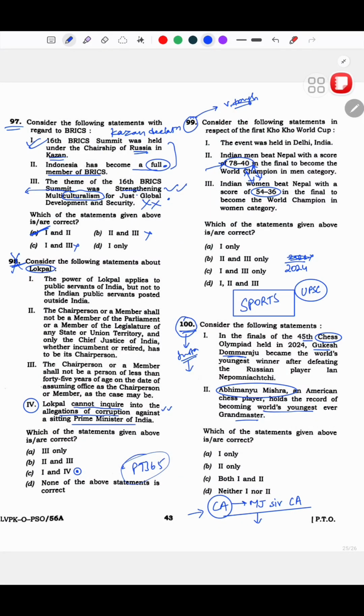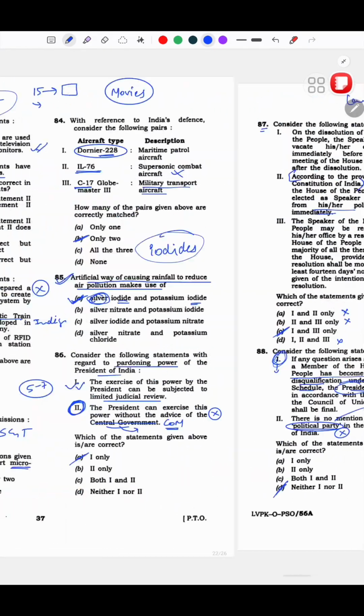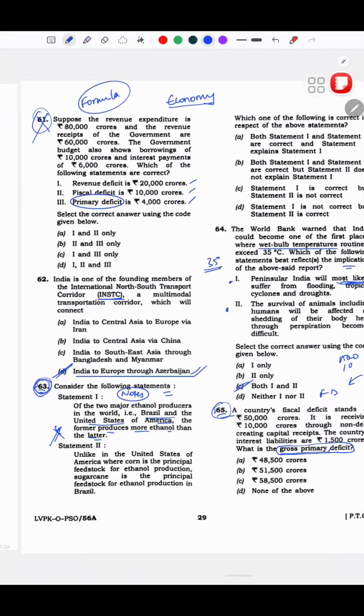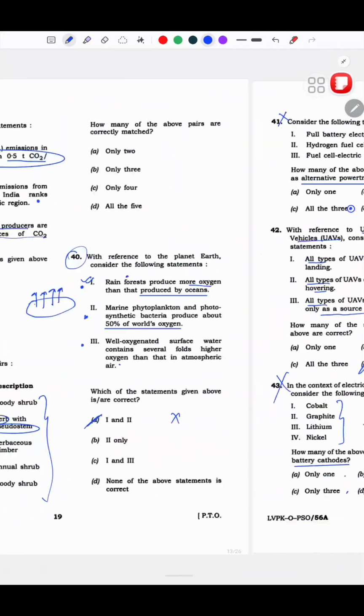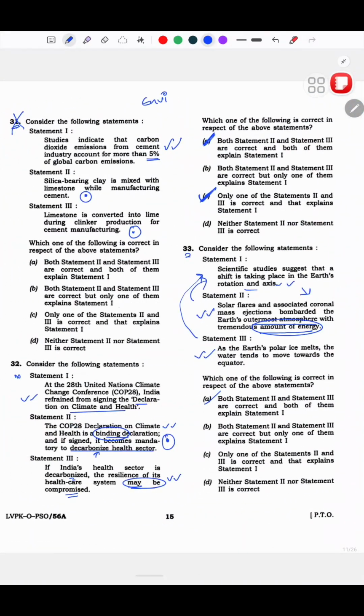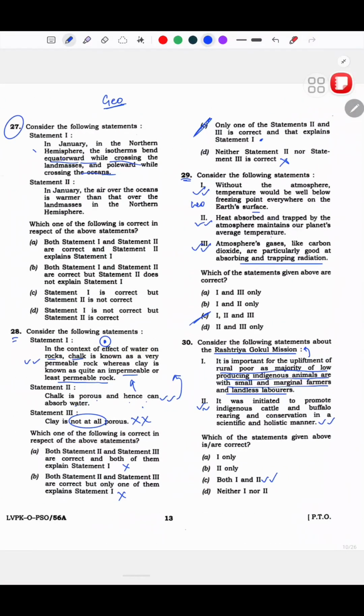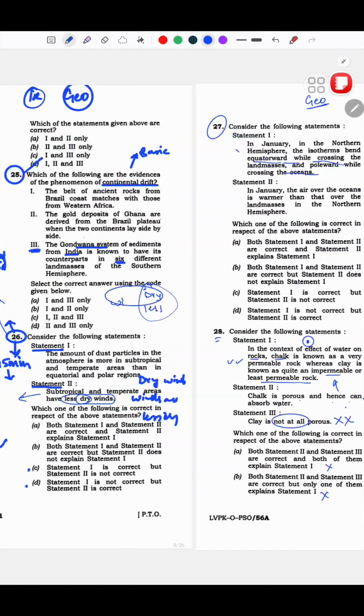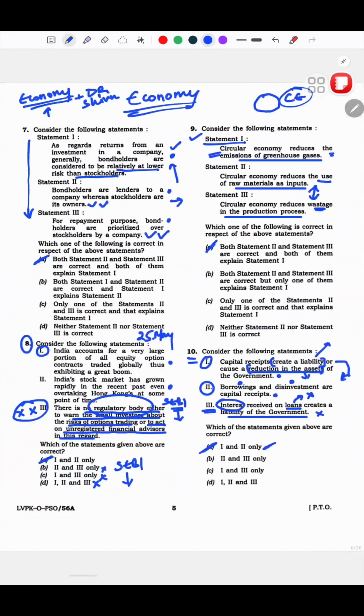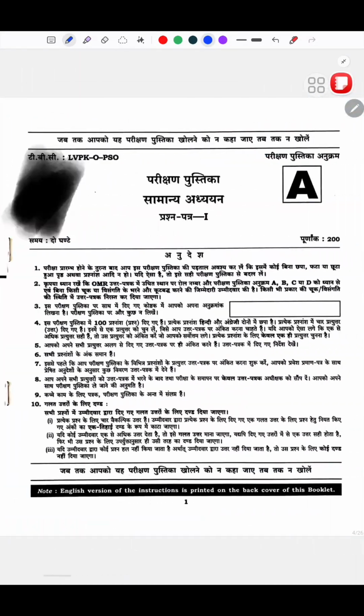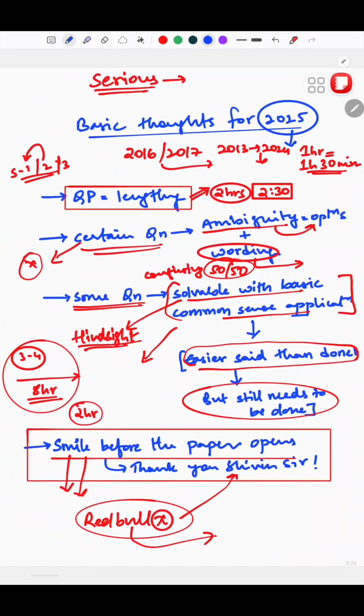So thank you, and I think we've covered this extensively. And again, coming back to the thoughts after the exam, they were also the same, that the paper was on the tough side, but at the same time it was also on the lengthier side. So that's that, and that's it from my end.